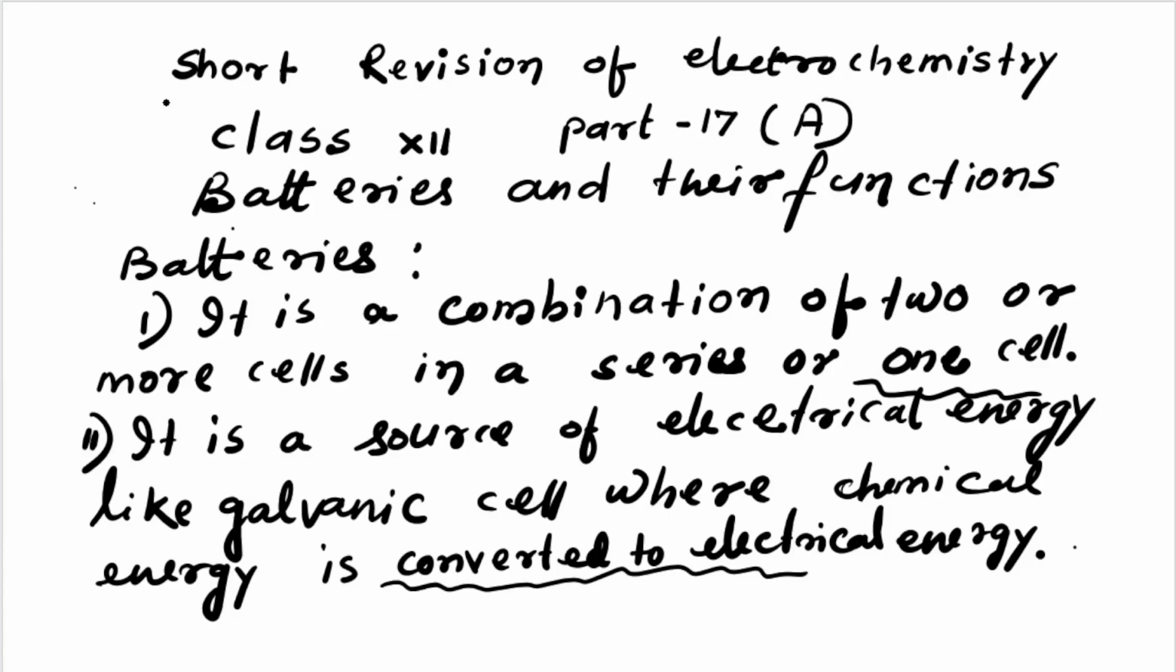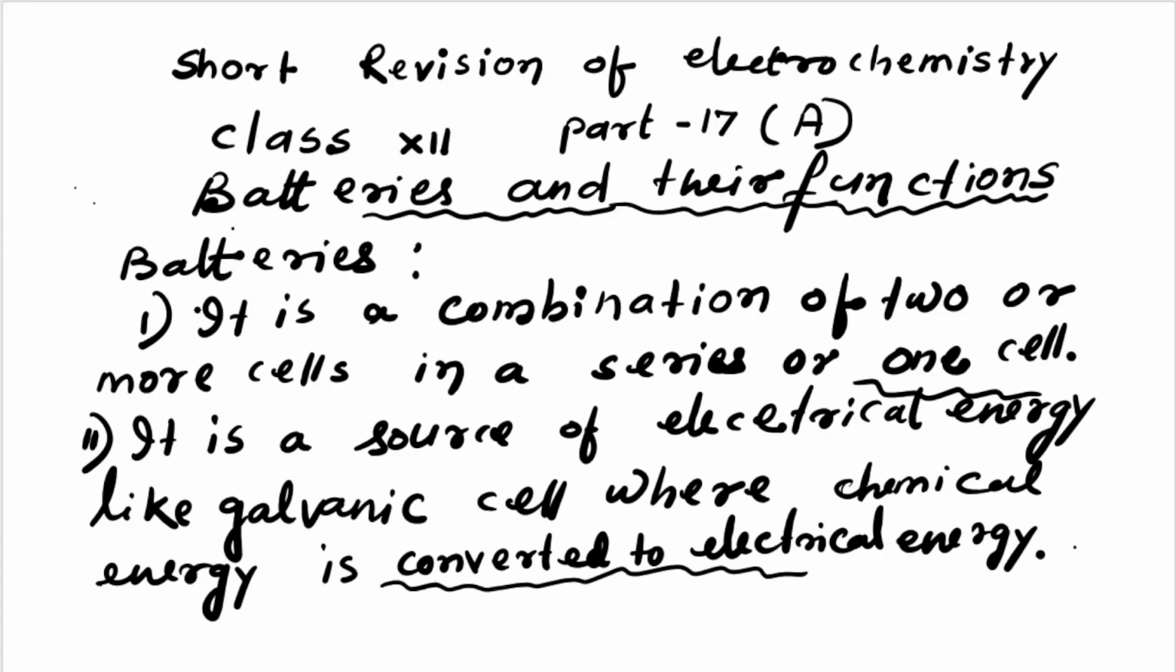It is a short revision of electrochemistry for class 12, part 17a. In part 17a, we will see batteries and their functions. In general life, we are using two types of battery: one is long continued and another is temporary.